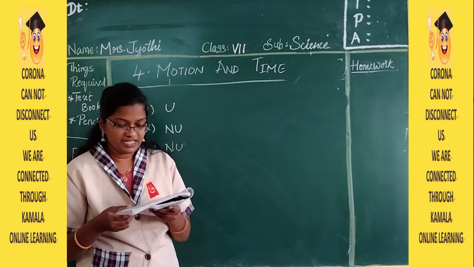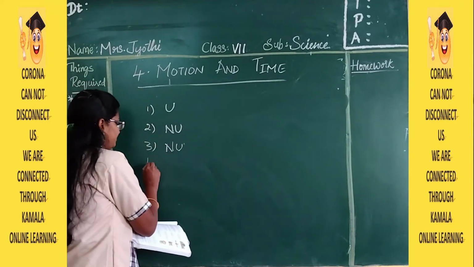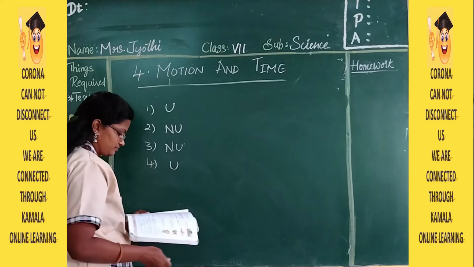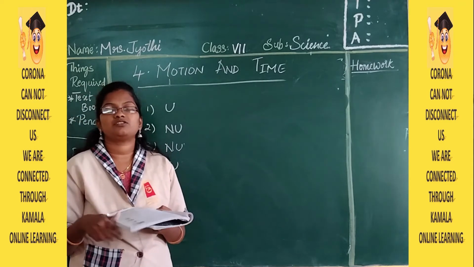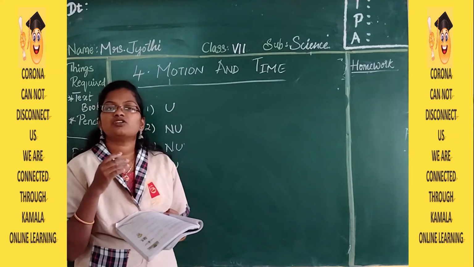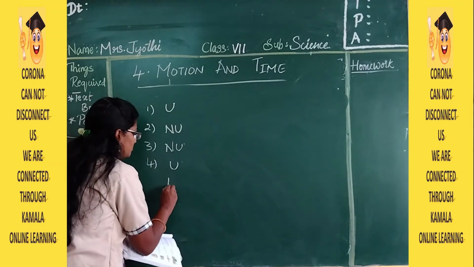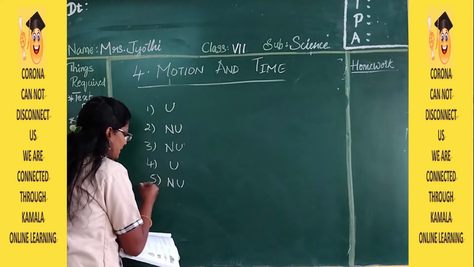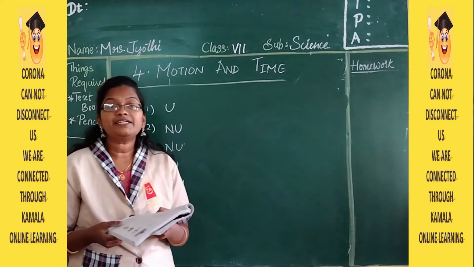The fan in an air cooler running at a fixed speed. It is uniform. The train entering into a railway station. Whenever the train is entering a railway station, the speed is reduced. So there also you can see uneven. So non-uniform. And the sixth one, kite in the air.